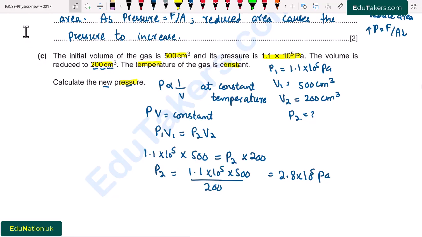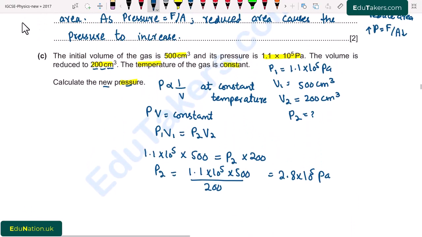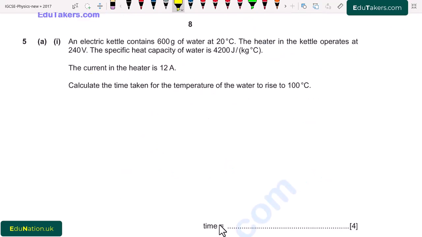So I write here 2.8 into 10 to the power 5 Pascal. It is the new pressure. We can also see from here that the initial pressure is 1.1 into 10 to the power 5 Pascal and the volume is 500 cubic centimeter. When we decrease the volume, its pressure increases. There it is 2.8 into 10 to the power 5 Pascal.